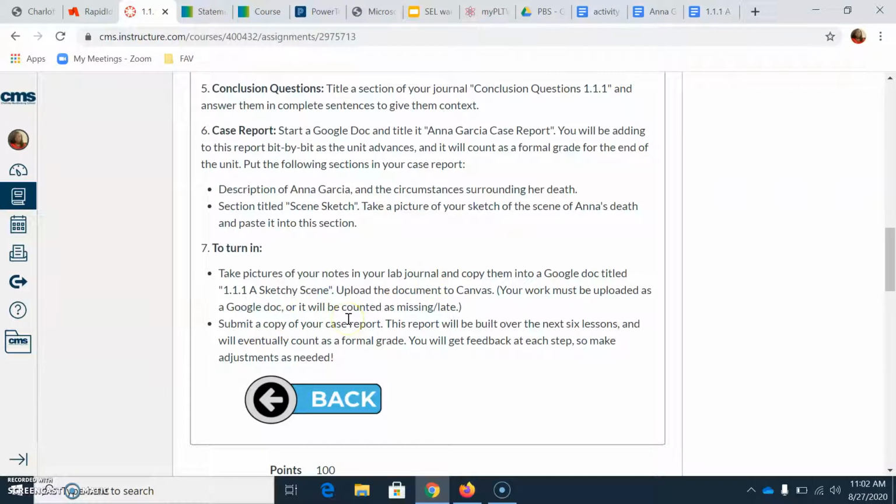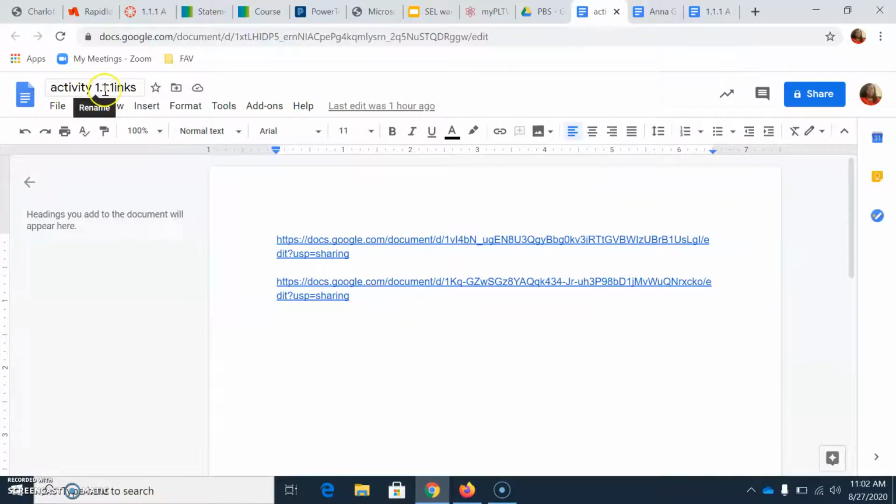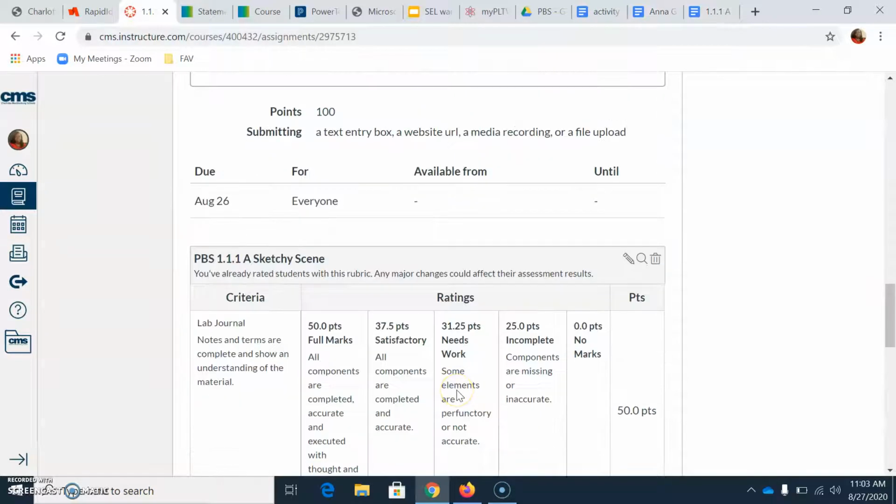I know a lot of people said they didn't see how you could submit 2 things at once on Canvas, so I'm going to come up with a solution for that as well, because you were also supposed to submit a copy of your case report that you did in step 6. So what you could do is, say for activity 1.1.1, have the links: the link for my case report, and the link for my A Sketchy Scene. That way you have 6 here, and the rest of 7 here, and you can just submit this Google Doc instead of worrying about submitting both individually until we figure out how to do that. So that's what I went over first.